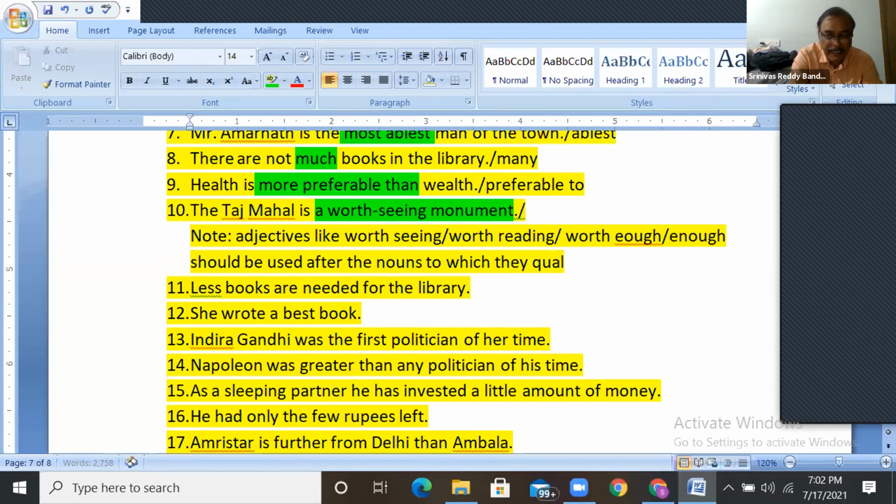Try to understand here and note this down. Here, worth seeing qualifies the monument, no? So it should come after a monument. Taj Mahal is a monument worth seeing.